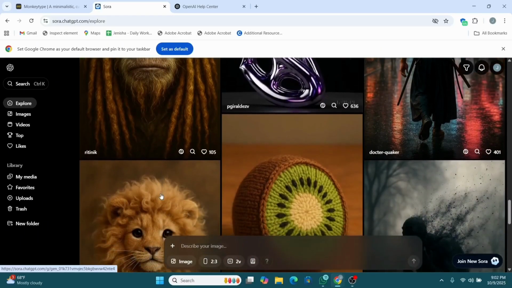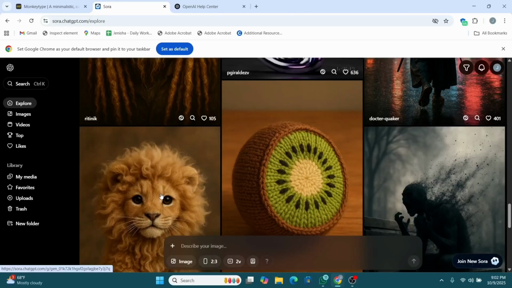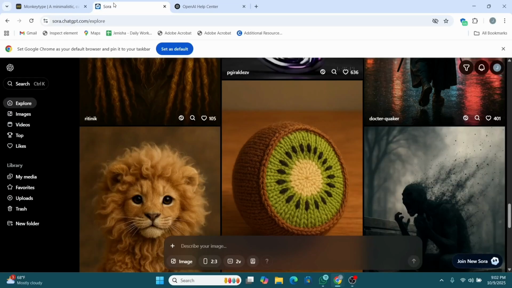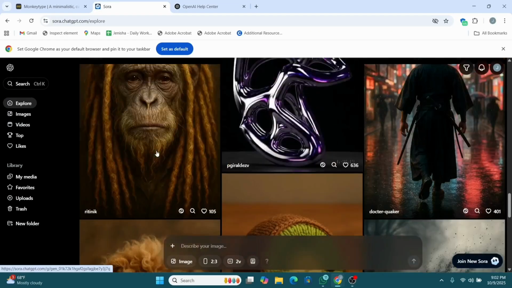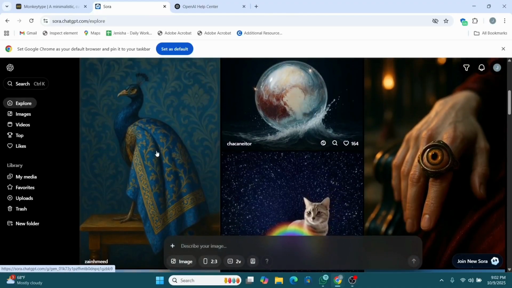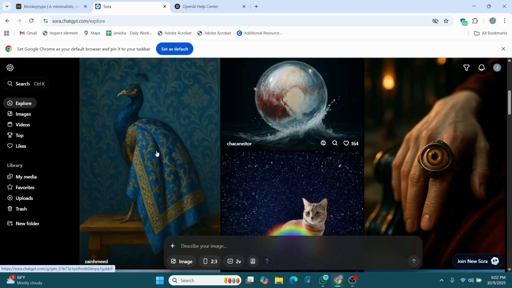Also, OpenAI is still rolling out Sora, so policies and tools for likeness control may expand. So you can stay safe, and you can always check the official Sora website and OpenAI blog for new posts regarding likeness. And that's it, everybody. That's how you control your likeness in OpenAI Sora, keeping your identity secure while exploring the creative side of AI video generation.